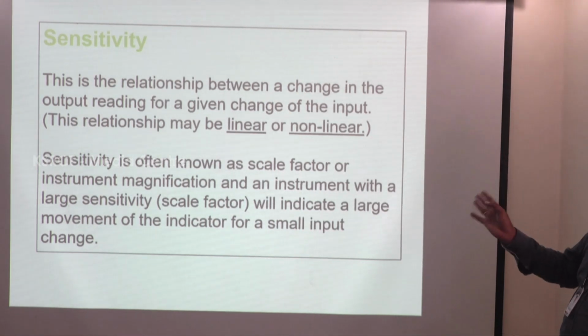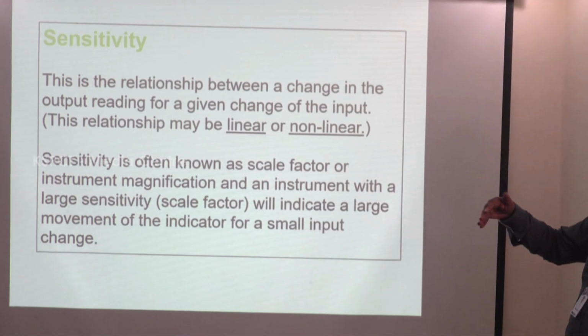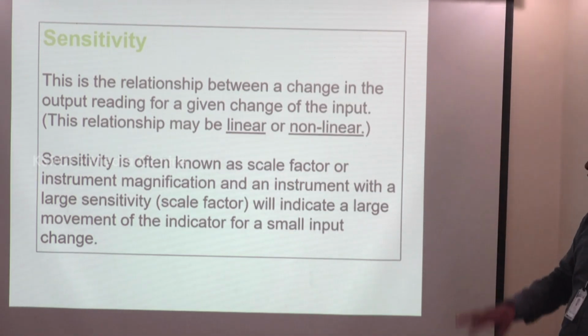Sensitivity is the change in the output relative to the change in the input. That is equal to sensitivity. The sensitivity may be linear or non-linear, so the curve can be drawn as linear or non-linear.